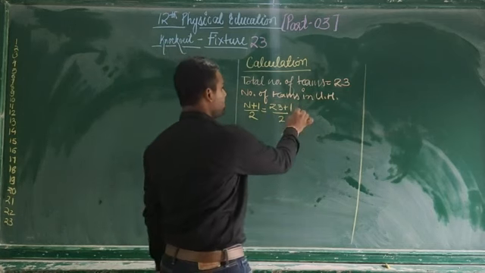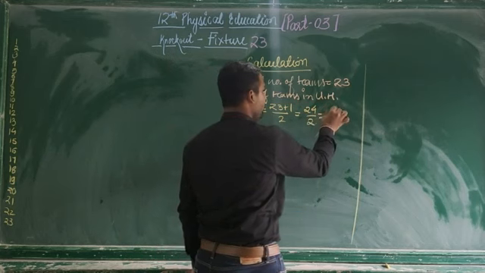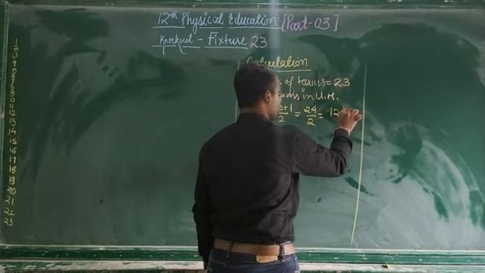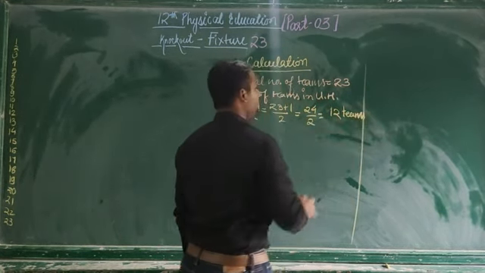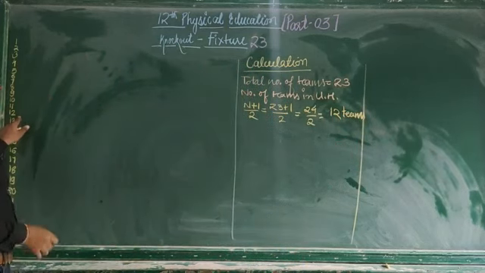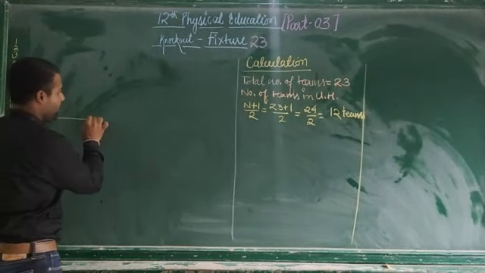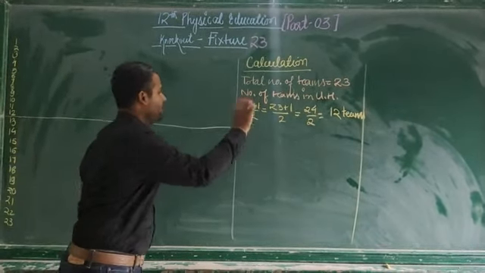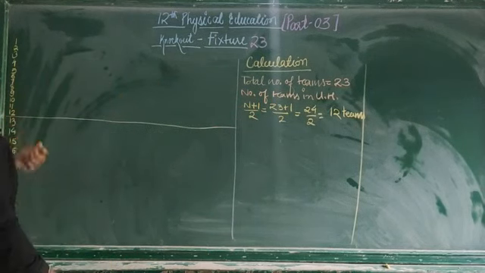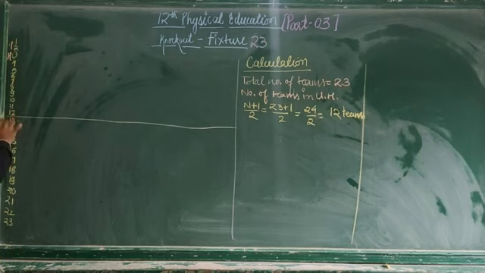So 23 plus 1 is 24, divided by 2 becomes 12 teams. In the upper half there will be 12 teams. I am going to make a line to show that there are 12 teams in the upper half. So this is the upper half and this is my lower half.